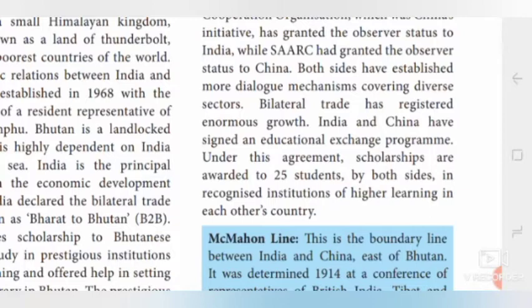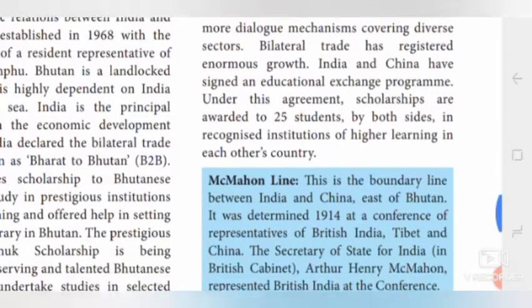India and China have signed an educational exchange program. Under this agreement, every year both sides provide scholarships to 25 students in recognized institutions of higher learning in each country.